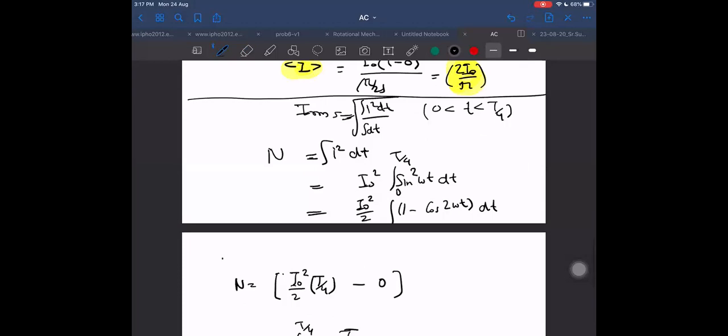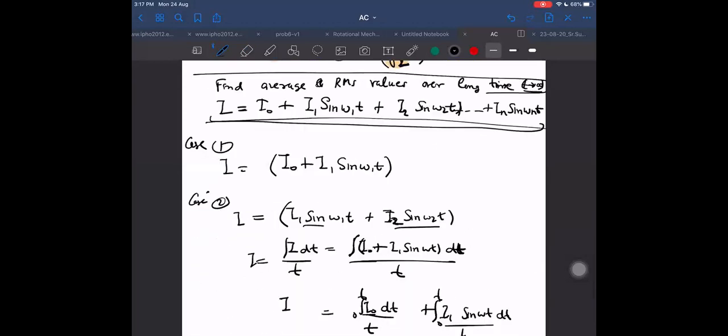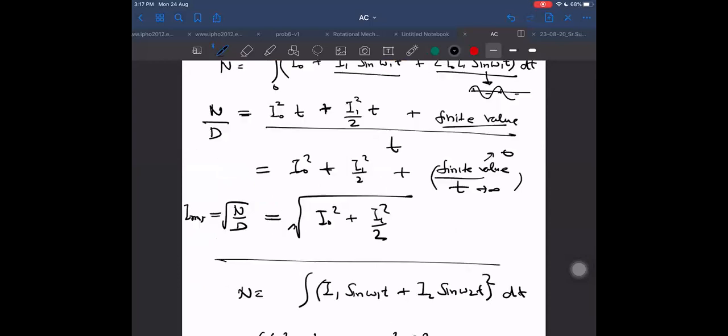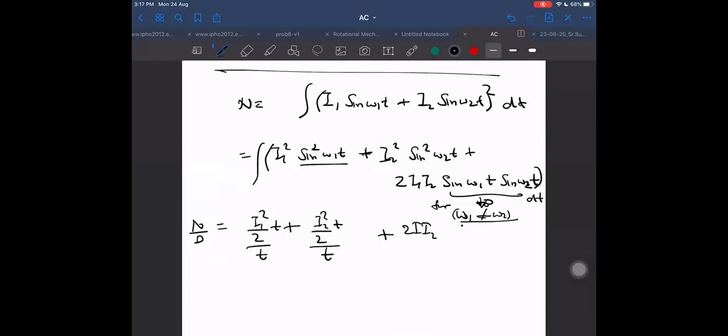Where was it? This one here. Here I should have mentioned: if omega 1 is not equal to omega 2. If they are equal, then the numerator is becoming infinite also. The numerator is not finite in that case, into time is also there.